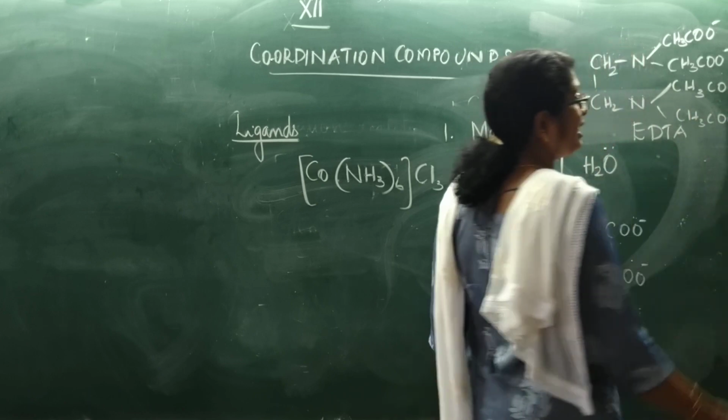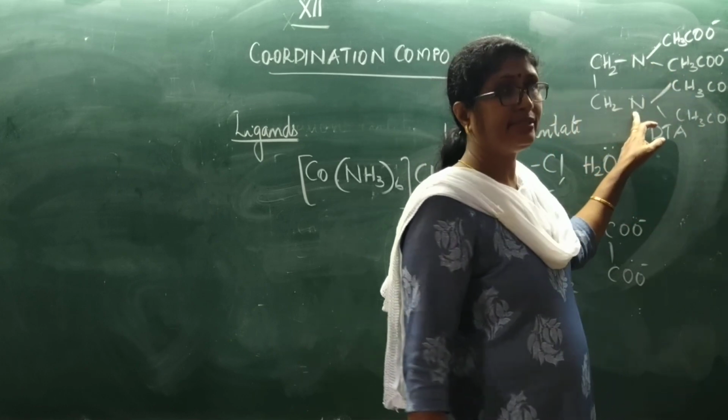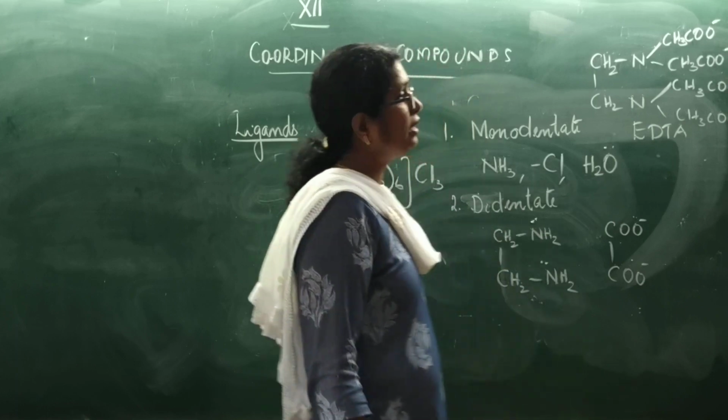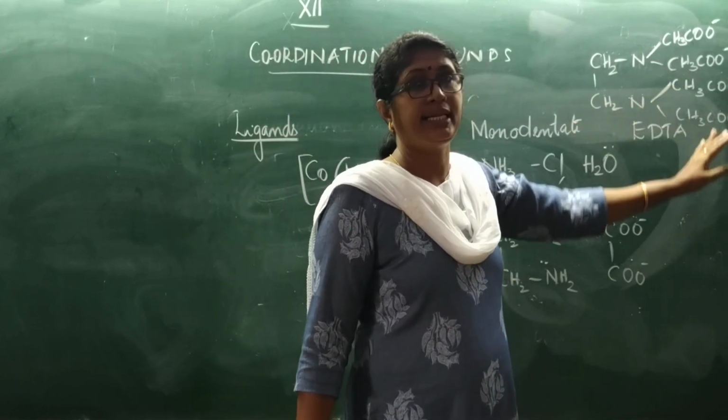This is a hexadentate ligand. All the four oxygen atoms and these two nitrogen atoms can donate a lone pair. So it is a hexadentate ligand, and it comes under polydentate ligands.